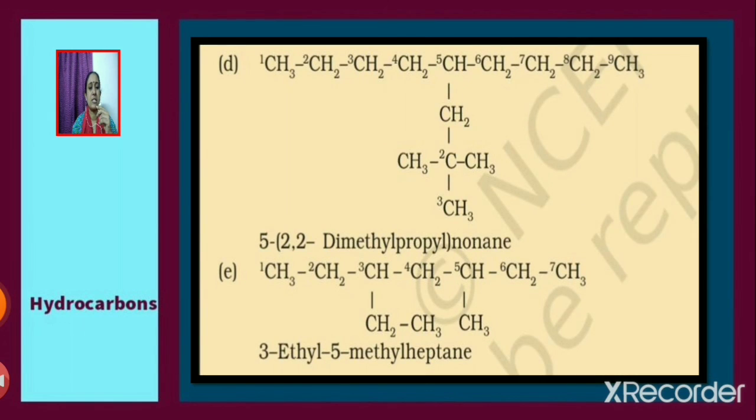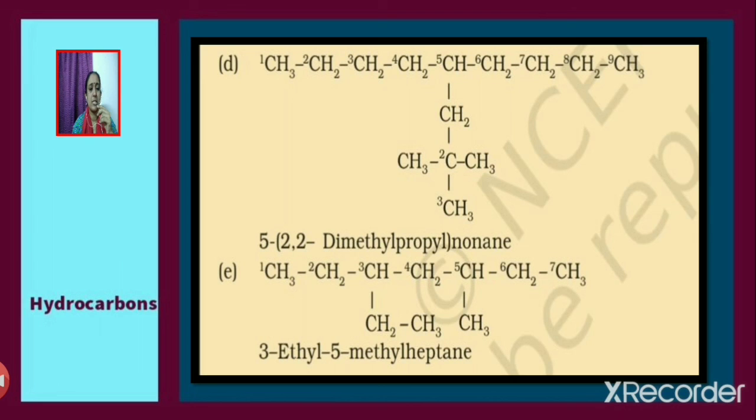Now consider the next example given. The IUPAC name of the compound is 5-(2,2-dimethyl propyl) nonane. It is nonane because 9 carbon atoms are present in the longest chain, and the 2,2-dimethyl propyl group is attached to the fifth carbon.